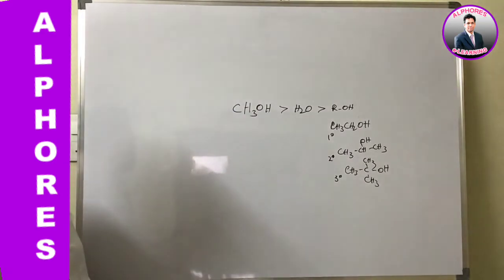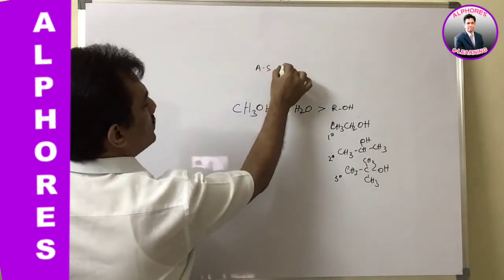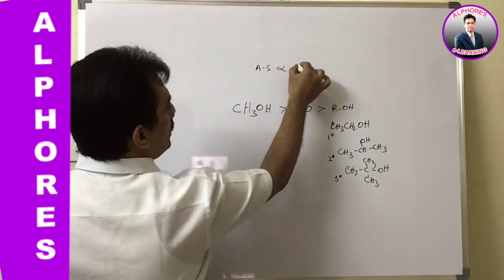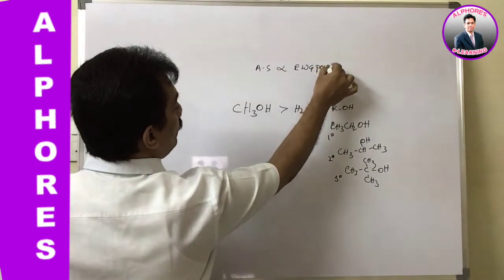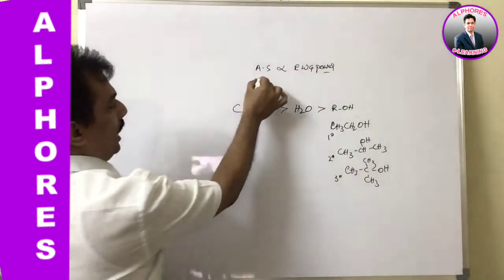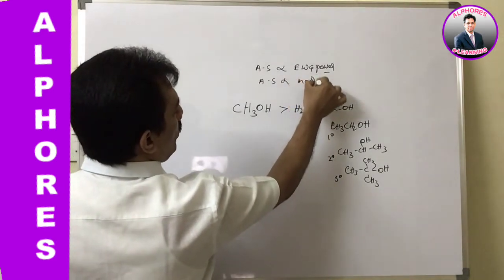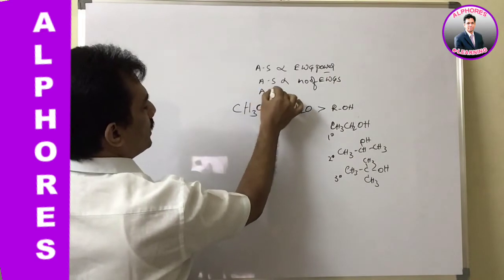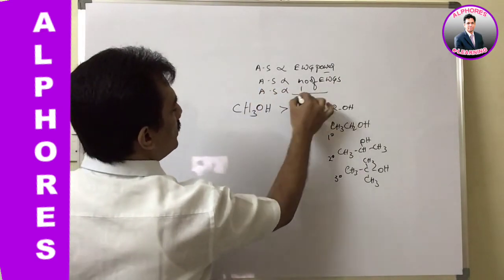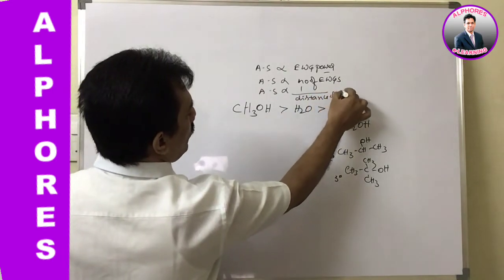Just remember, dear students, acidic strength is directly proportional to electron withdrawing group power. You should know electron withdrawing group power, and acidic strength is directly proportional to the number of electron withdrawing groups. Acidic strength is inversely related to the distance of the electron withdrawing group.